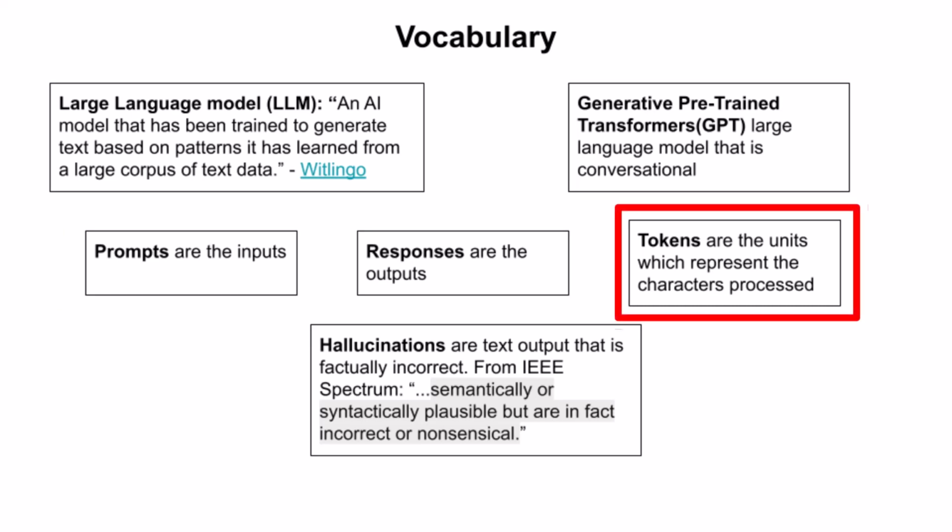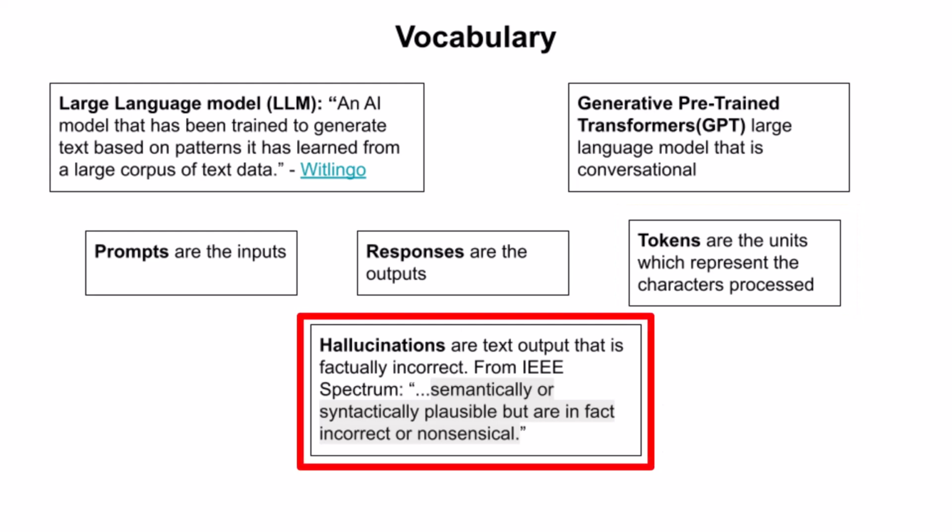Tokens are the units which represent the characters processed. Think the letters, punctuation, or spaces you type into ChatGPT, though the correlation is not exact, but conceptually it is a start to understand this. Hallucinations are text output that is factually incorrect. IEEE Spectrum has a nice description: semantically or syntactically plausible, but are in fact incorrect or nonsensical.